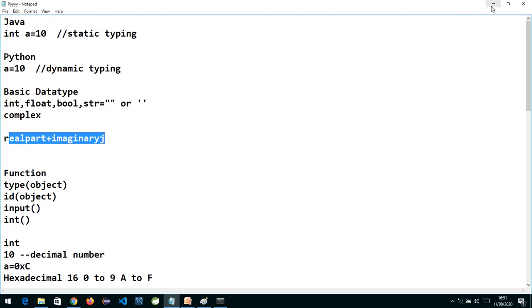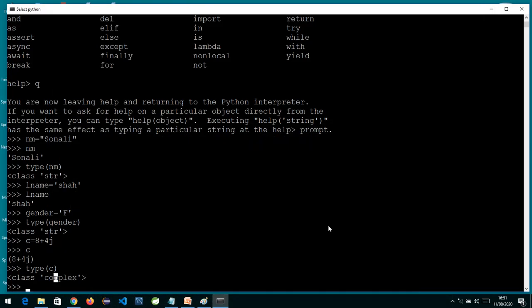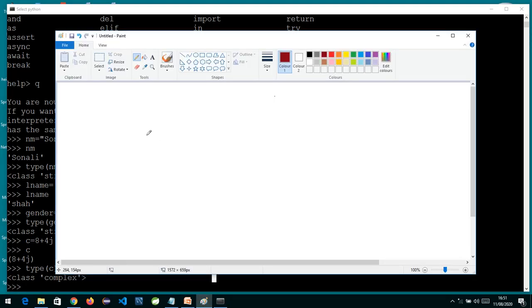Now moving ahead, every variable. In Python, whenever you declare a variable, say A is equal to 10, we can say A is a reference variable which is pointing to some object which is storing some value.